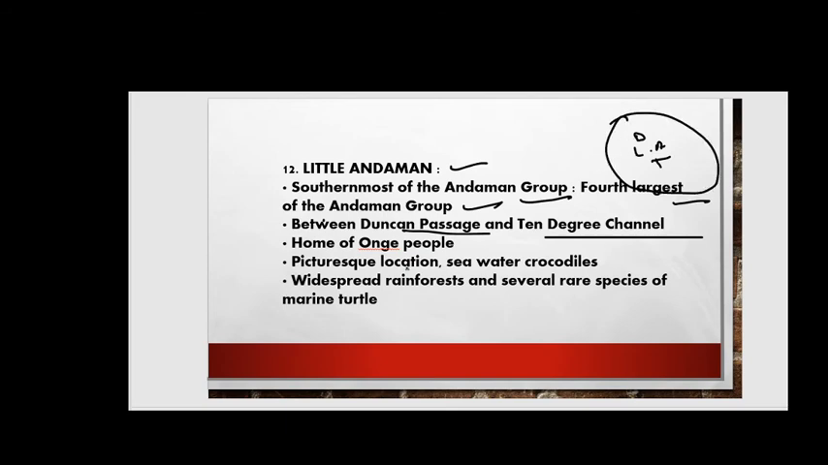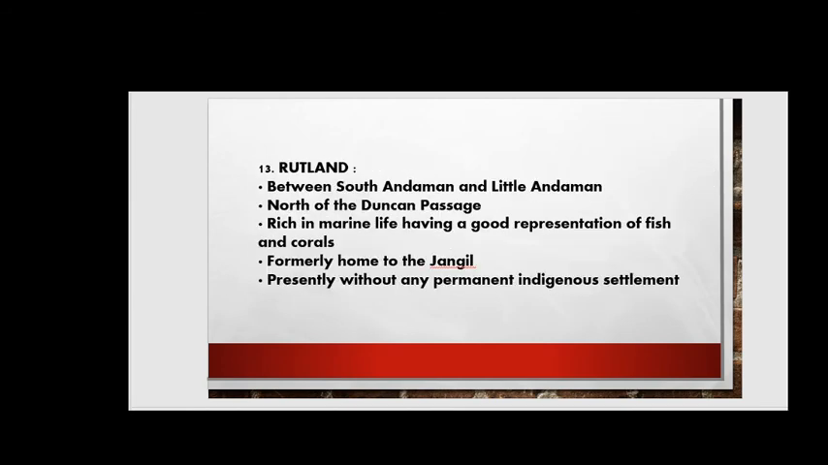Next, home for the Ong people. This Ong means they are the tribes in the particular region, friends, right? It is a picturesque location. Sea water and crocodiles will be there, and widespread rainforest and several rare species of marine turtles will be present here, right?